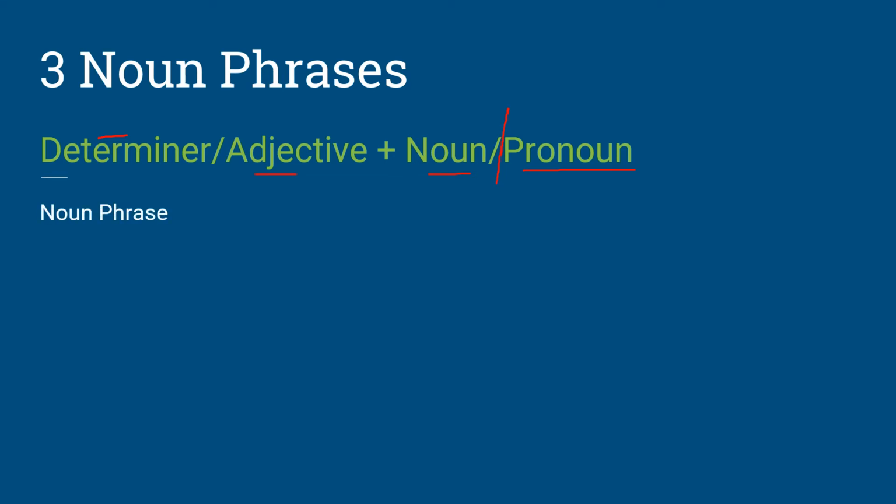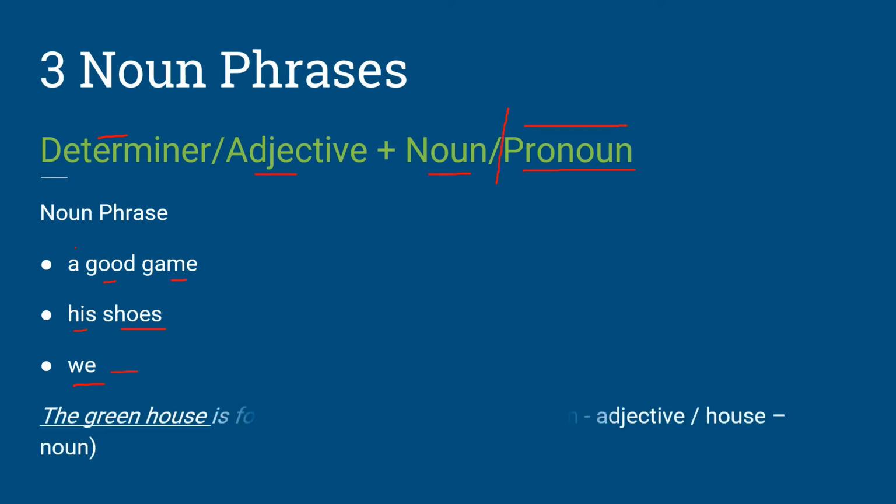So if we look at some examples: a good game, we have our determiner, our adjective, our noun. His shoes, again, determiner, noun. And we is a pronoun, but it is also considered a noun phrase. The example that we have here is: the greenhouse is for rent.